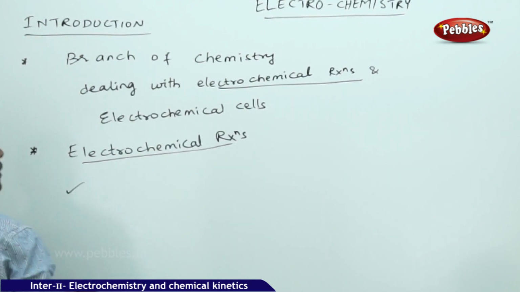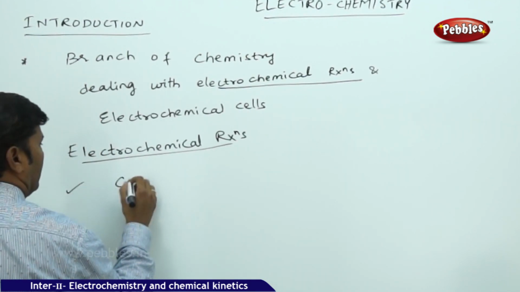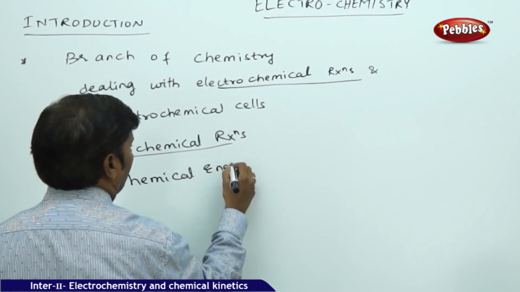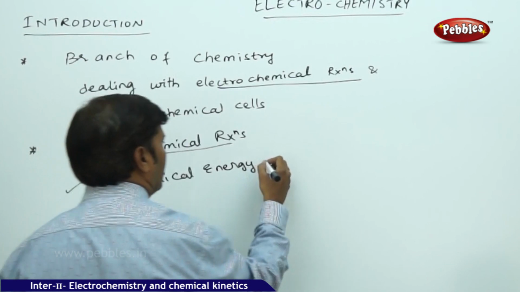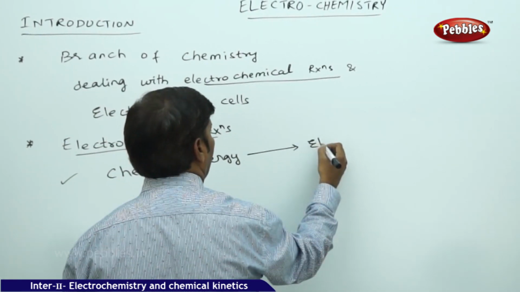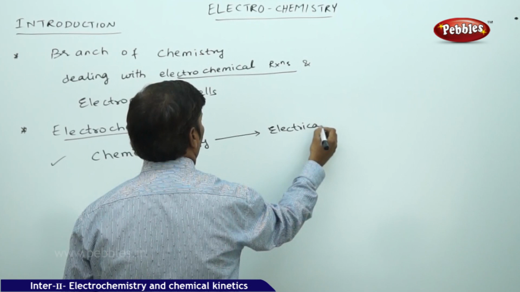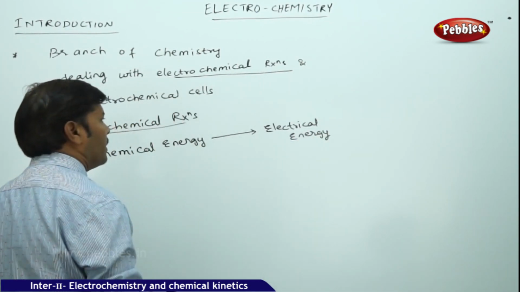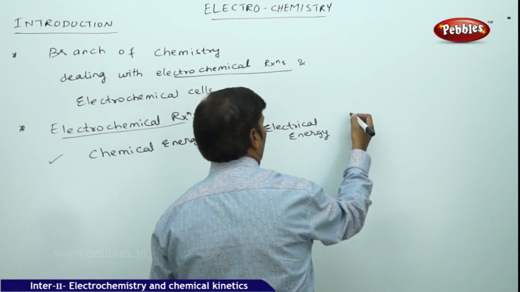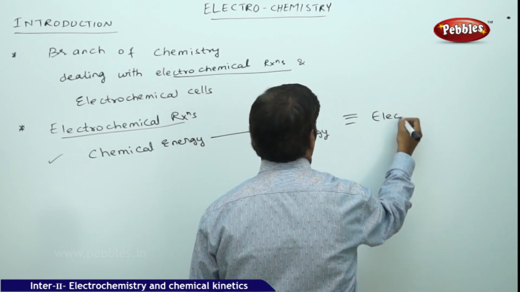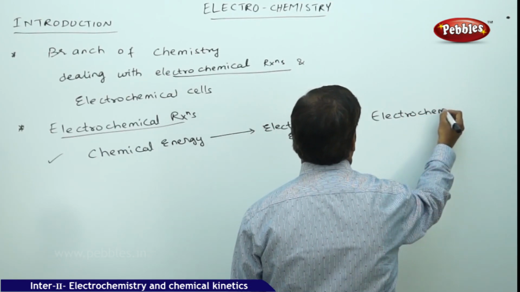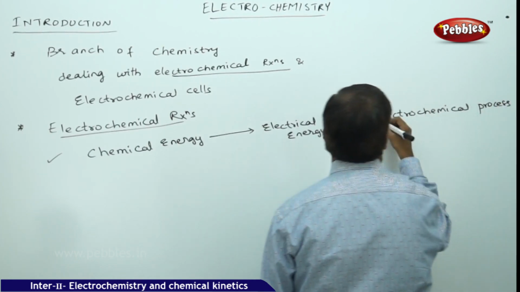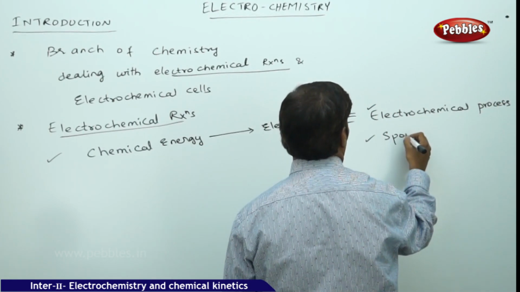One is if chemical energy is converted to electrical energy. If chemical energy is converted to electrical energy, the process we call as the electrochemical process. This electrochemical process is always spontaneous.